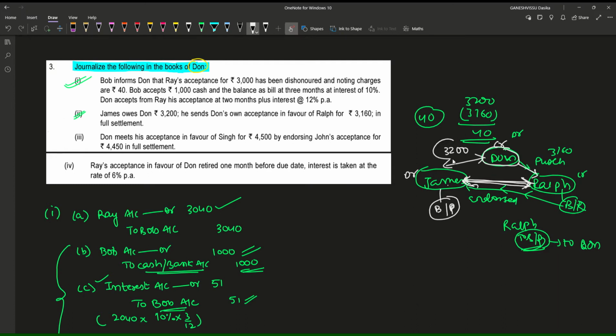For this 3,200 amount due, Dawn would be recording bills receivable to James for 3,200.